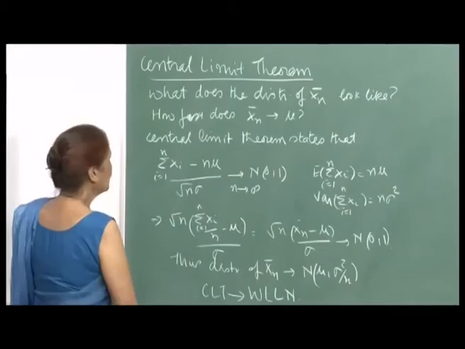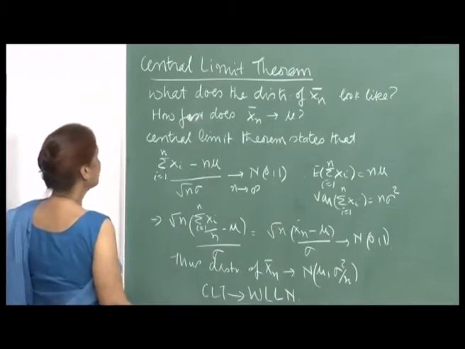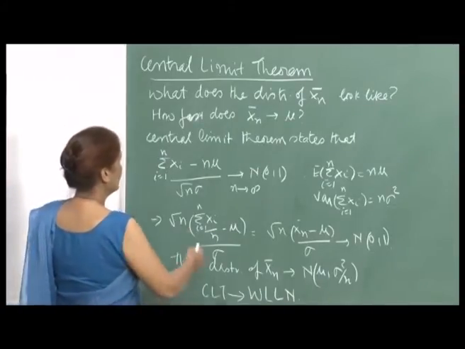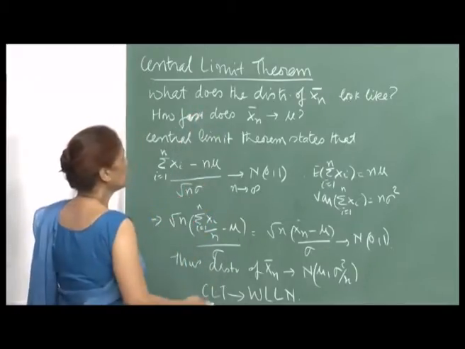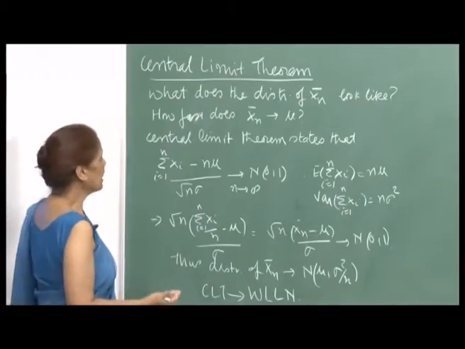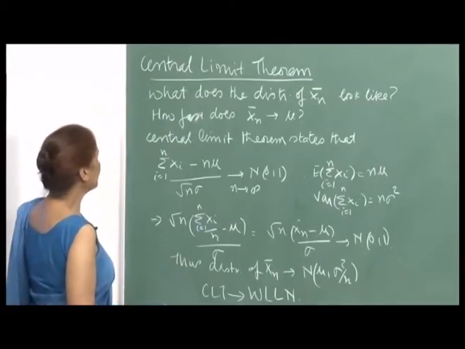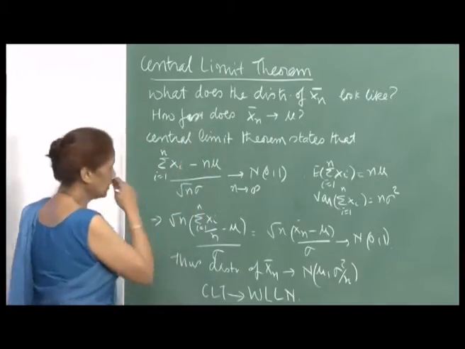Okay. So, we will continue the discussion with the central limit theorem. Here I want to address some questions. For example, what does the distribution of x n bar look like? This is one question we want to answer, and we will use the central limit theorem to do that. And the second question would be, how fast does x n bar converge to mu?